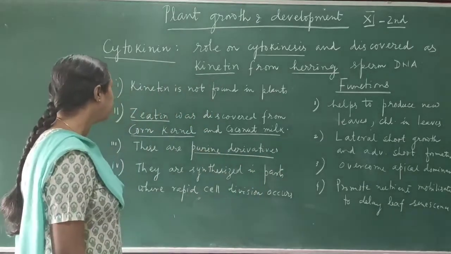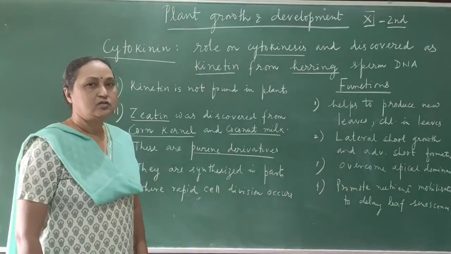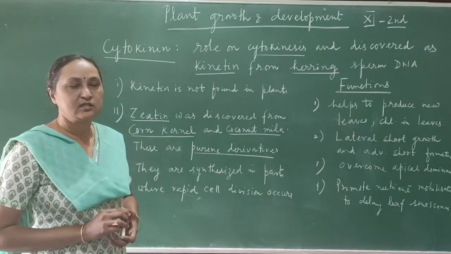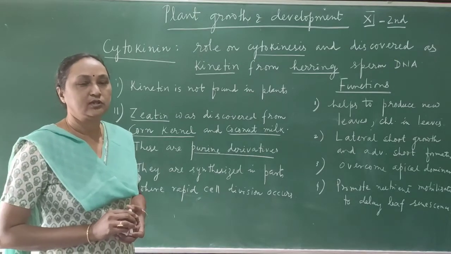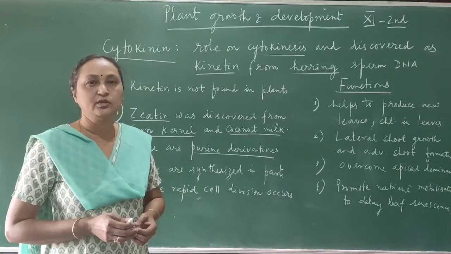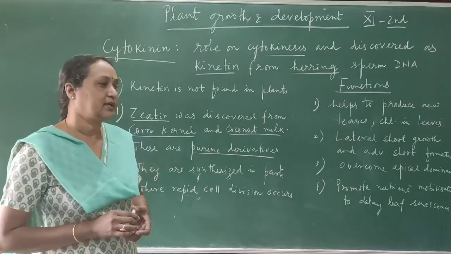And they are synthesized in plants where rapid cell division occurs, because the effect is mainly on the process of cytokinesis. So mainly at the tip of the shoot or the tip of the roots, where the active cell division process is going on, cytokinin is mainly found in those parts of the plants.